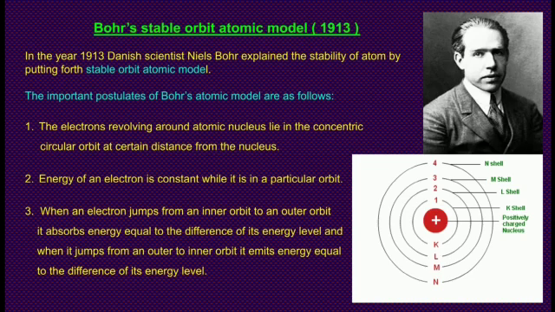Energy of an electron is constant while it is in a particular orbit. When an electron jumps from an inner orbit to an outer orbit, it absorbs energy equal to the difference of its energy levels. And when it jumps from an outer to an inner orbit, it emits energy equal to the difference of its energy levels.